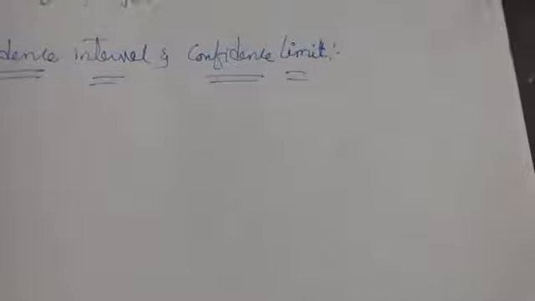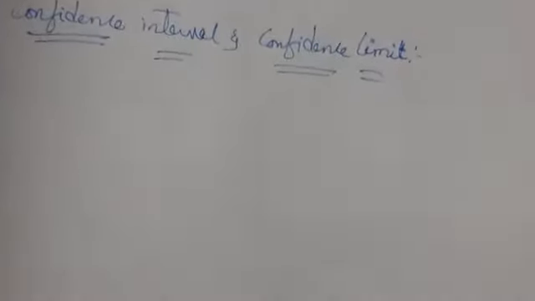So to calculate confidence limits, first of all, what should you know? You should be aware of your measurement values.